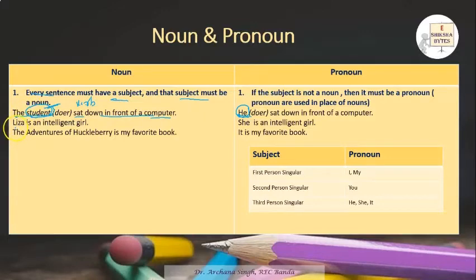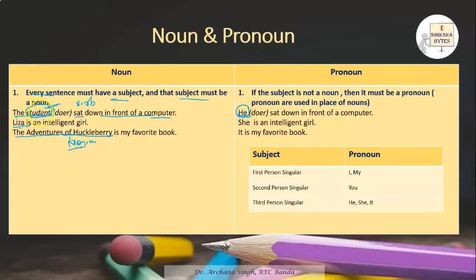Now the second sentence is: Lisa is an intelligent girl. Now Lisa is again a subject, name of a person, name of a girl. So this is your noun. Same way in the third sentence, the adventures of Huckleberry. Again, this is the name of a book, so this is a noun, and I told you that to become a subject, a word or phrase needs to be a noun. So the first rule is clear: every sentence must have a subject and the subject must be a noun. So all these three, the student, Lisa, and the adventures of Huckleberry, are nouns and are your subject.